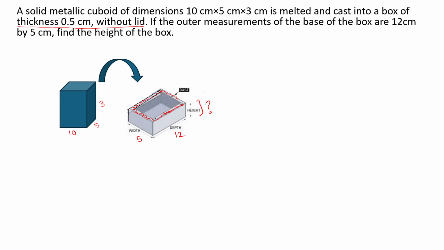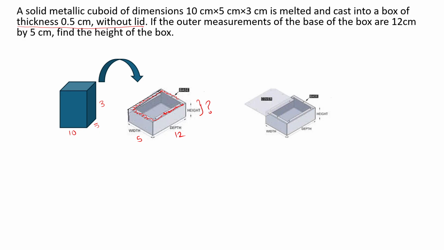So till now, whichever questions we have solved related to melting of a solid and then casting into some other structure, we understood that the volume remains the same. But in this case, we need to understand that it is a box. That means inside there is space. Inside there is no material. The material is on the walls and the floor. Because it has no lid, we will not consider the top.